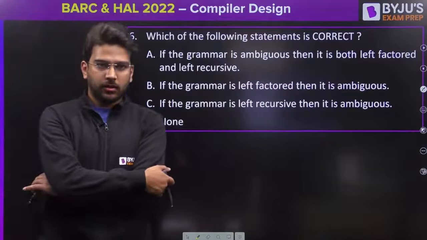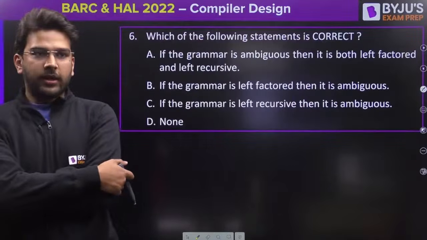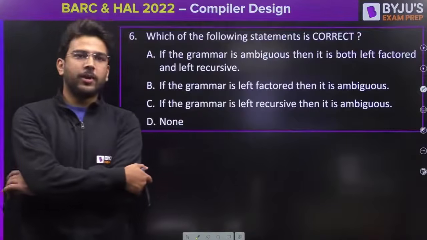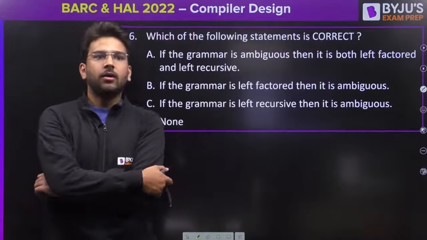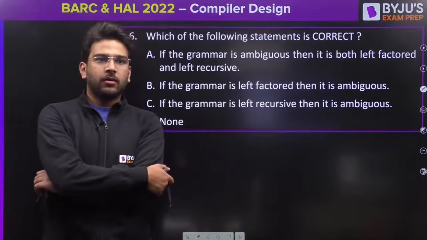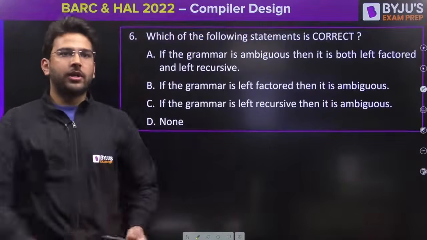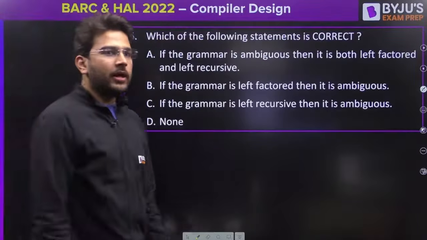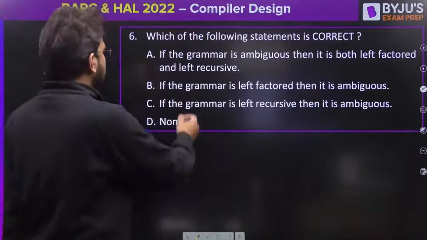Let's see. Anyone else getting the answer? Saubhagya is saying option D. Bhumi is saying option A. Nagendra option D. Abhishek option D. Okay, let's see this question now.